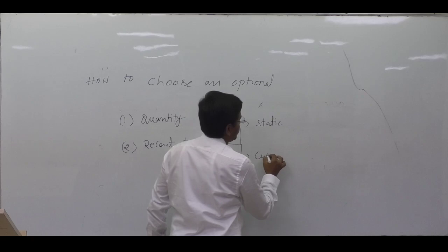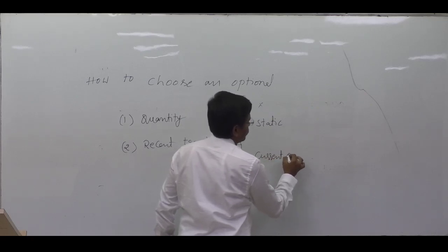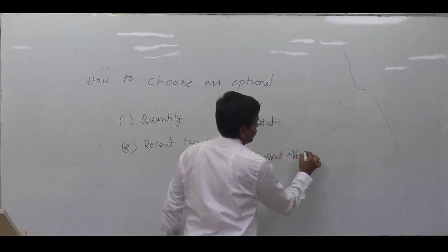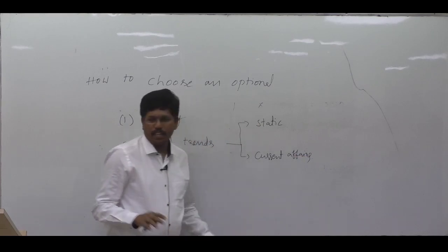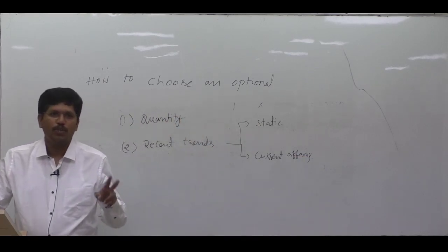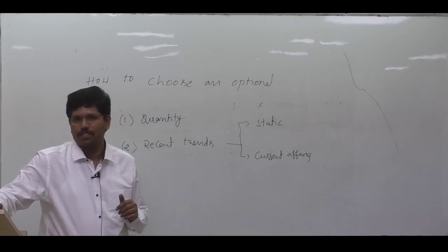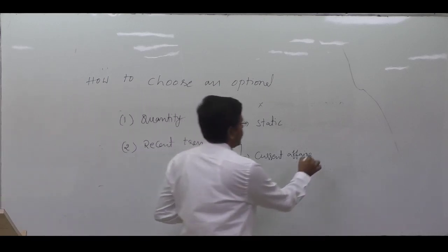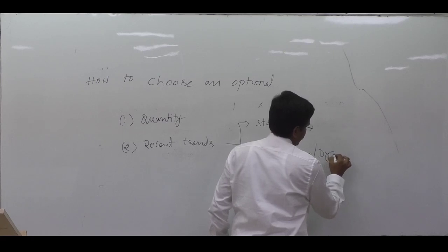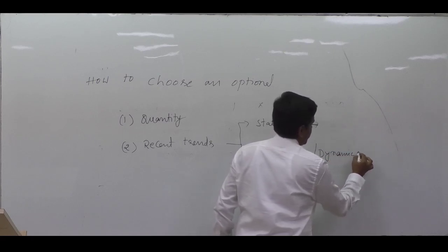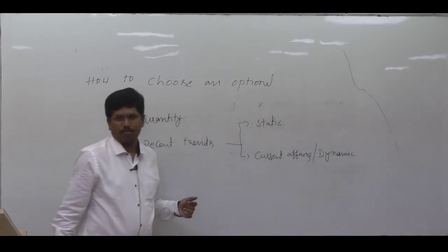Second one is based on the current affairs. That's why in the examination, questions can be divided into 2 categories: static questions and current affairs based questions. They are also called dynamic questions. We have to consider this aspect.